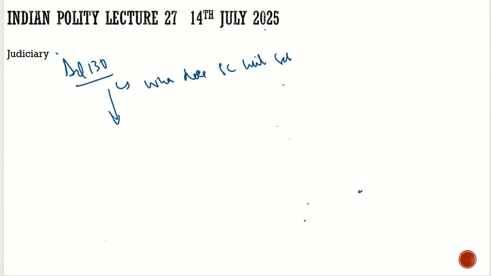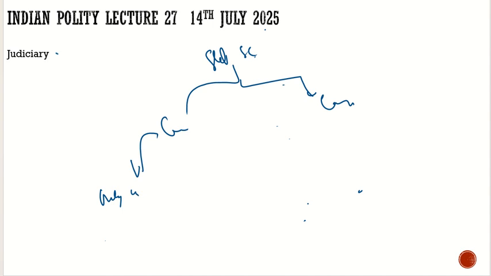We should split the Supreme Court into the Constitutional Court and the Cassation Court. In the Constitutional Court, only the federal matters will come into the picture, and in the Cassation Court, only the other matters, except the constitutional or federal matters, will come into the picture, so that it can reach every corner of the country. This was the recommendation made by KG Balakrishnan.